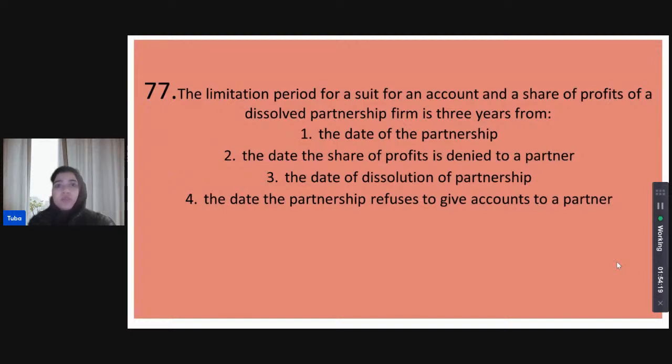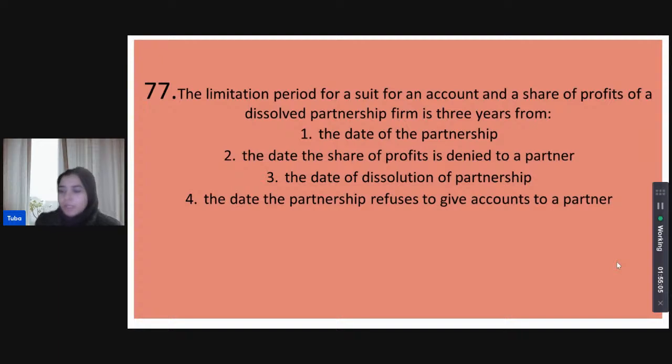The period of limitation for a suit for an account and a share of profits of a dissolved partnership firm is 3 years from when? 3 years from the date of the partnership, 3 years from the date that the share of the profits is denied to a partner for the first time, 3 years from the date of dissolution of partnership, or 3 years from the date that the partner refuses to give accounts to the other partner.